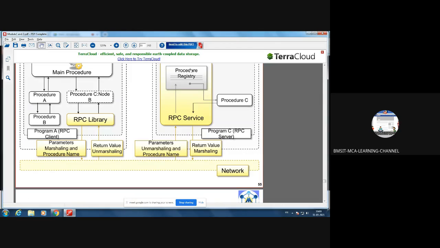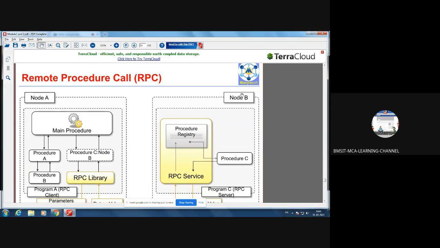And the procedure registry is a registry where all the procedures of that node will be registered. Say this is one computer, we are calling it node B. Inside that computer, how many procedures are registered is maintained in this procedure registry.